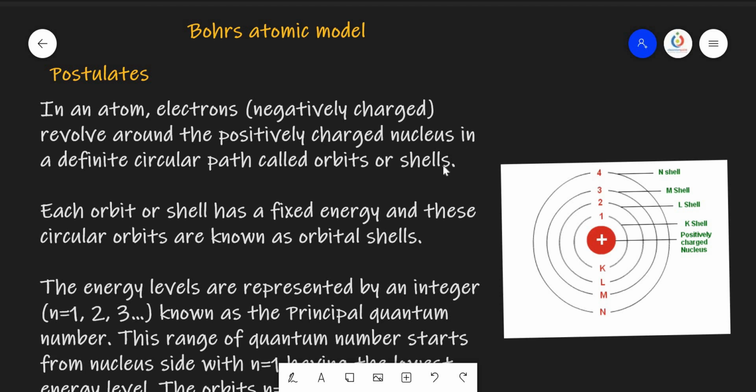Okay, dear students, today we shall discuss the Bohr atomic model. The Bohr atomic model was developed only after the limitations observed in Rutherford's atomic model.